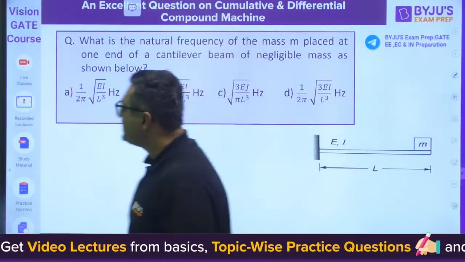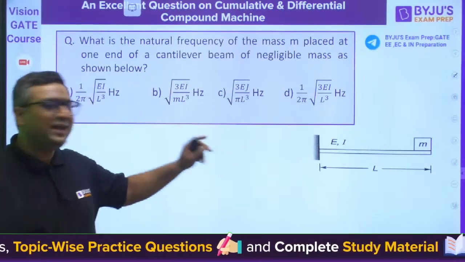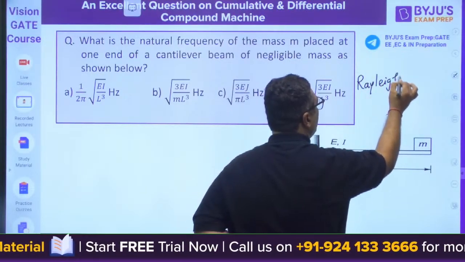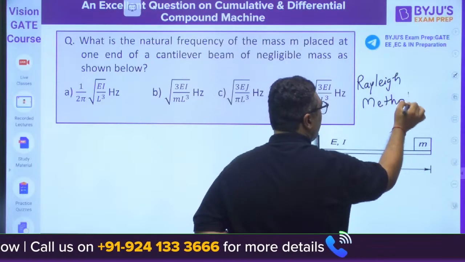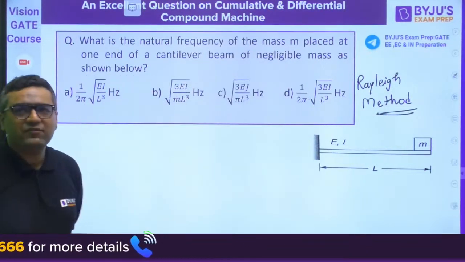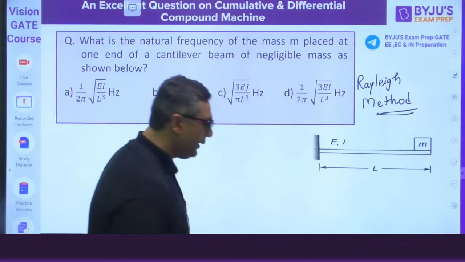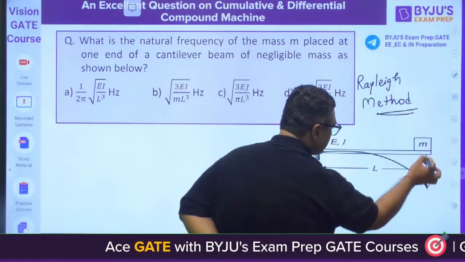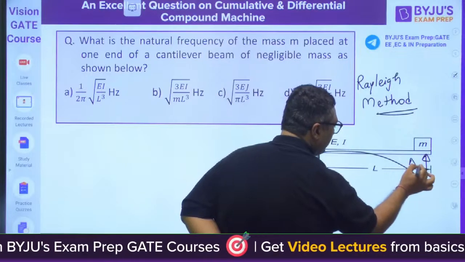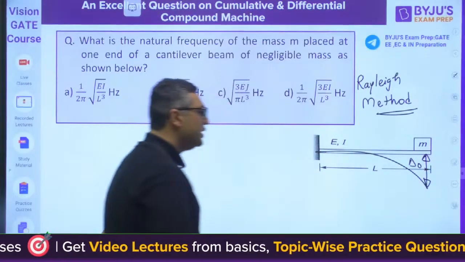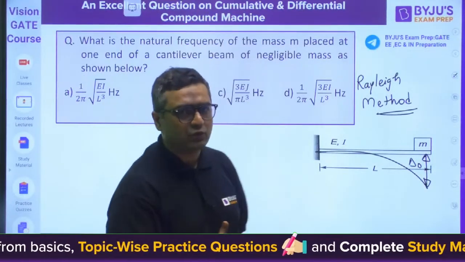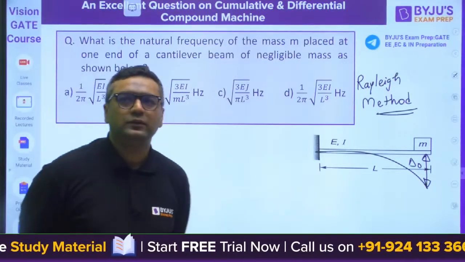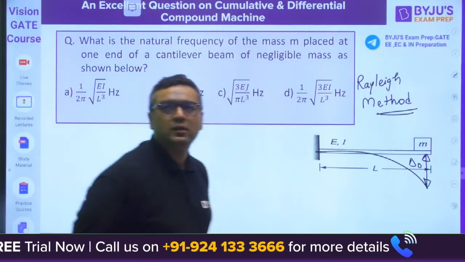Okay, guys. Now, this is a question from the Rayleigh method. Will you try this? This is the favorite of GATE. Here I am giving you a hint: because of this mass, this beam will be deflecting, and this is the deflection, and this deflection will act like the static deflection of the mass. As I said, some cases we will cover in terms of questions, then only we can complete vibration in 1.5 to 2 hours. Try to answer this.